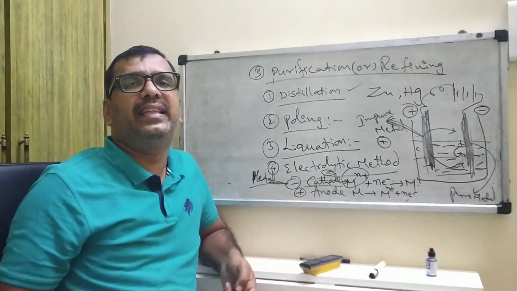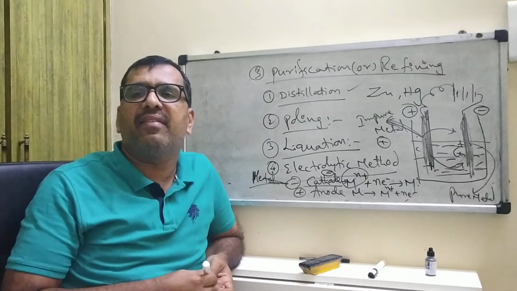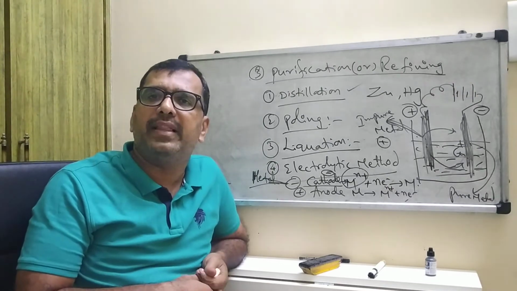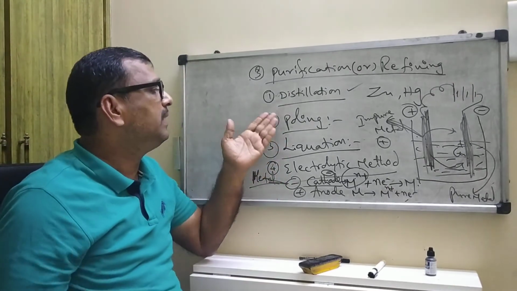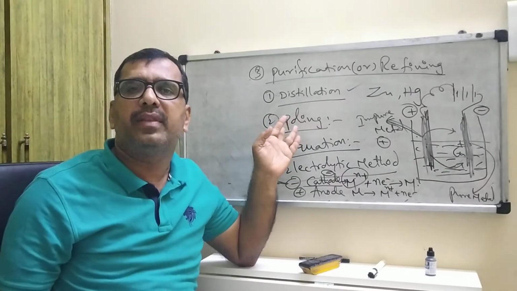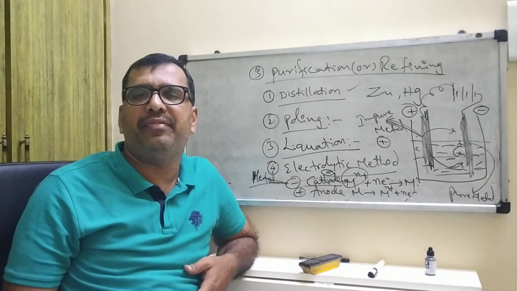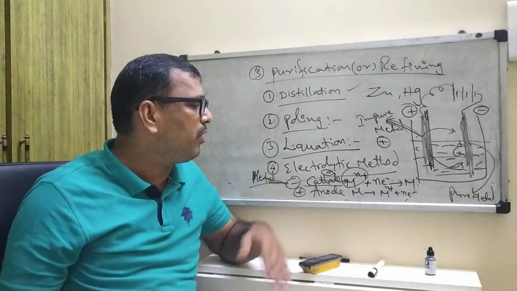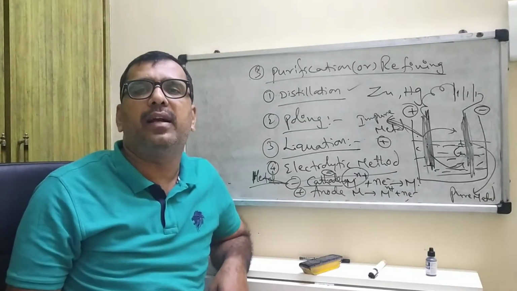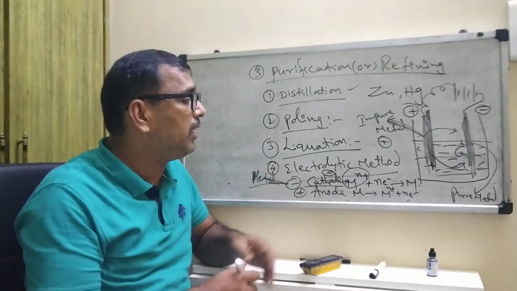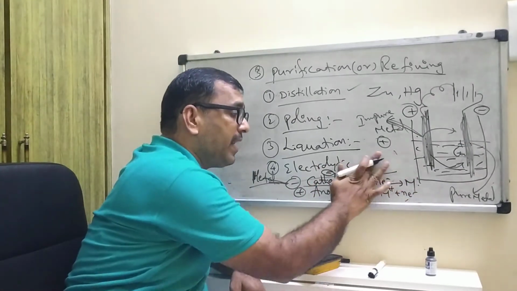So like this, these four methods are very important. First method is distillation, second method is poling, third method is liquation, and fourth method is electrorefining, or the electrolytic method. This is also called the electrolytic refining method.